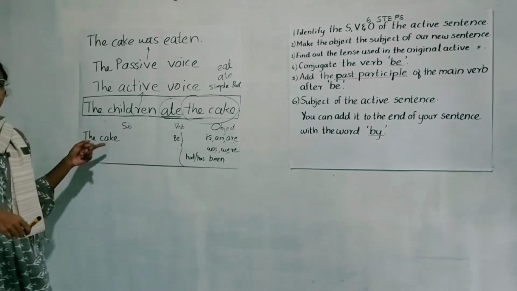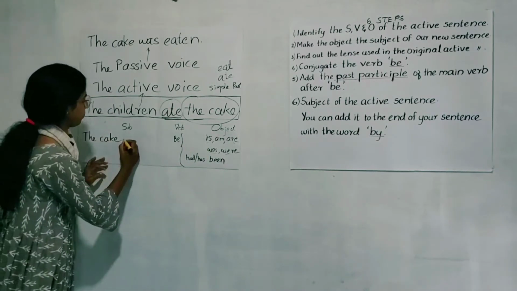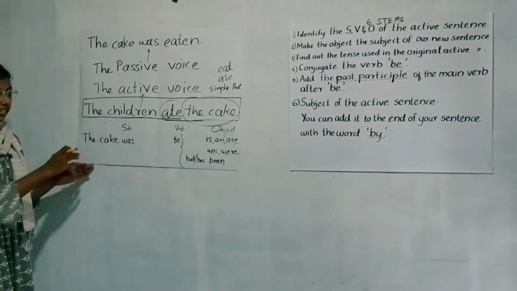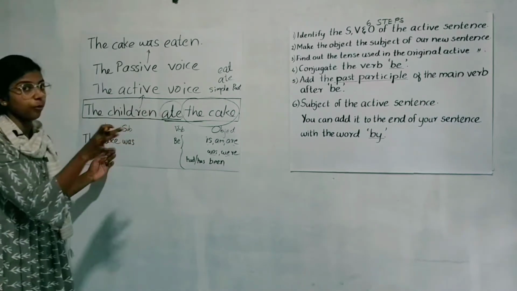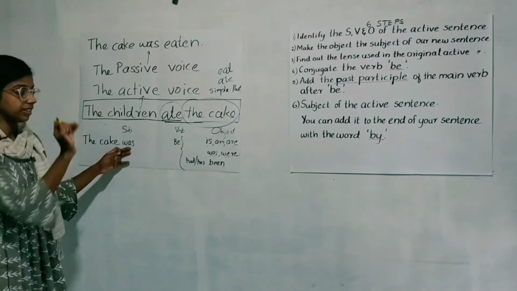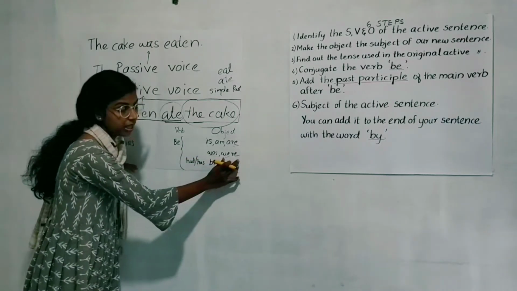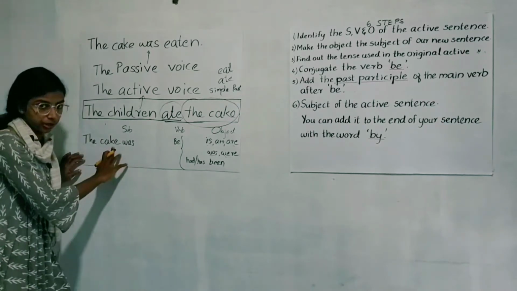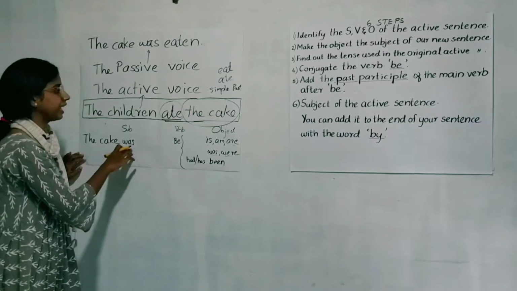Our subject is the cake, so we can use was, right? Yes. Did you get it? Since the subject is singular, be will be changed into was. Okay. So the cake was.